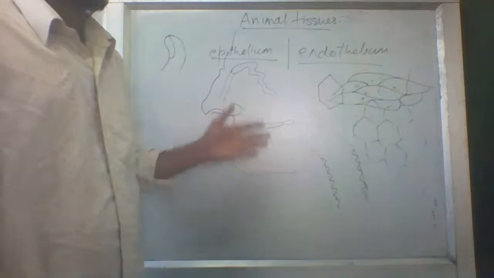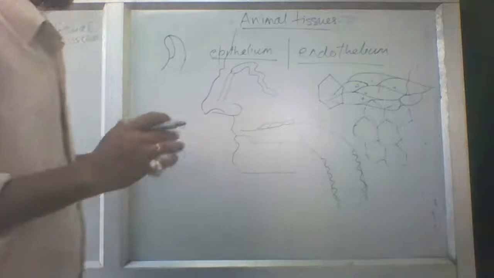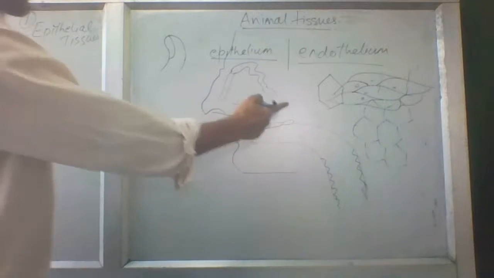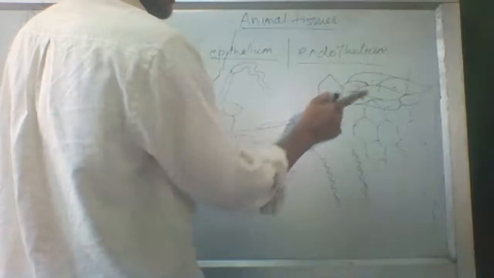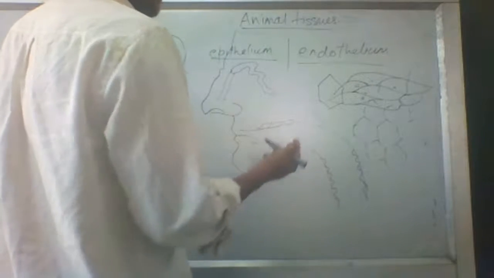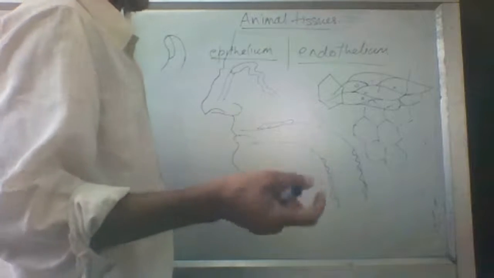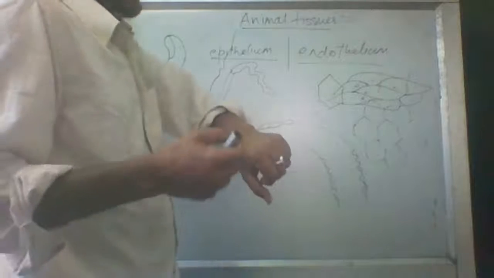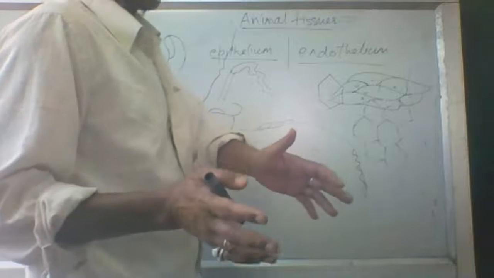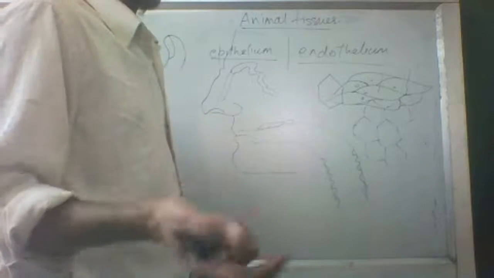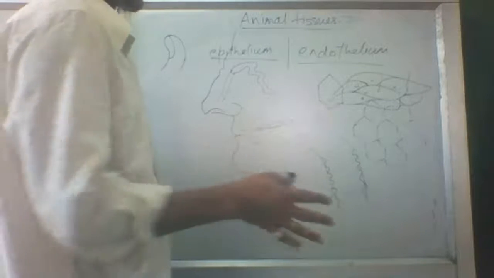What are the characteristics of all of these? The characteristic is that epithelial cells are closely placed. They do not have intercellular spaces. As you have seen, I have made this structure over here and one structure over here, and no intercellular spaces are seen. If intercellular spaces were there, it would be far easier for us to take in milk, not through our mouth but through our hand. I would put one glass of milk on our hand and it would automatically go inside. But it is not happening like this, because God has not given any pores on our epithelial cells, so no intercellular spaces are seen here.